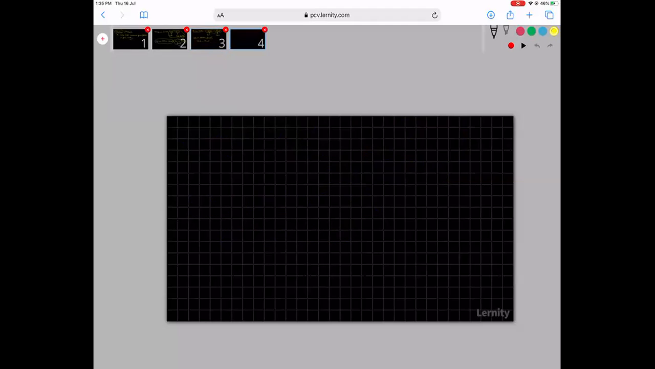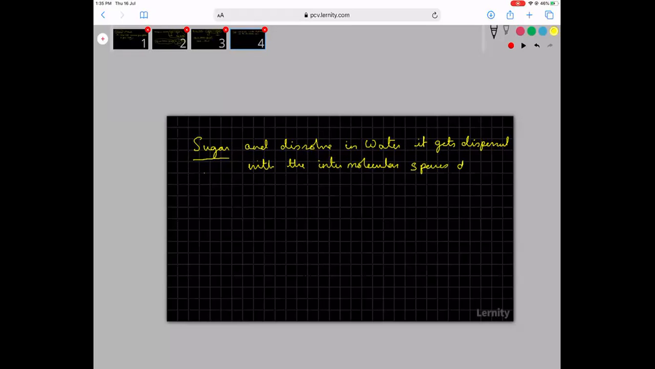Say, for example, when you take sugar and dissolve it in water, basically the sugar breaks into smaller and smaller particles, and then it gets dispersed within the intermolecular spaces of water.